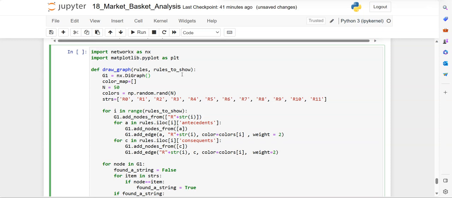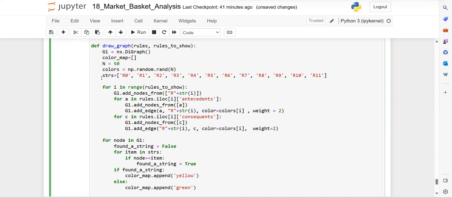For that you need to import the module networkx as nx and import matplotlib, and then we are defining a function here, draw_graph, which takes two parameters: rules and the rule to show. So we are having totally 0 to 11 rules, 11 rules, and the colors are randomly generated. So colors equals np.random.rand of n, meaning 50 colors are used, and color mapping, this is a Python list, and creating an object for the diagram, this digraph.